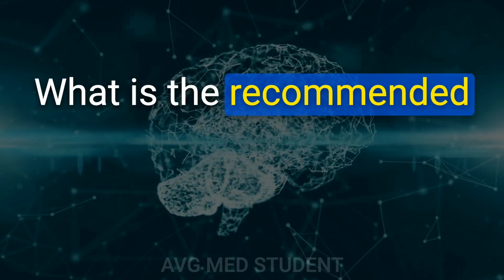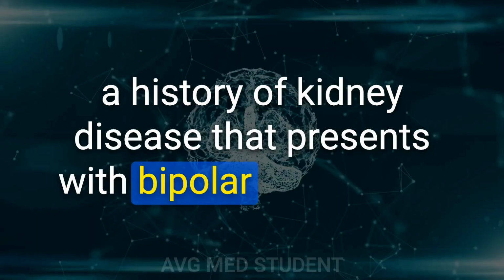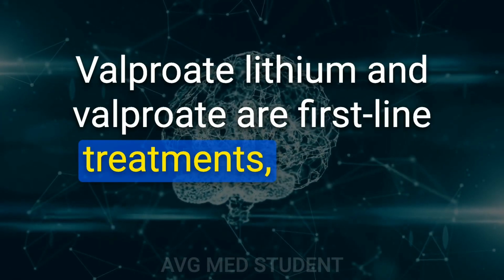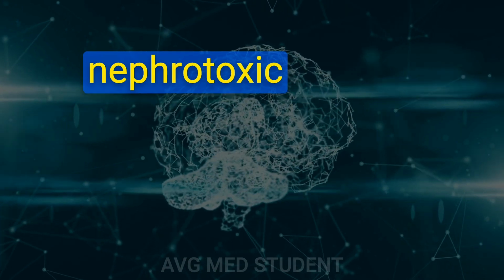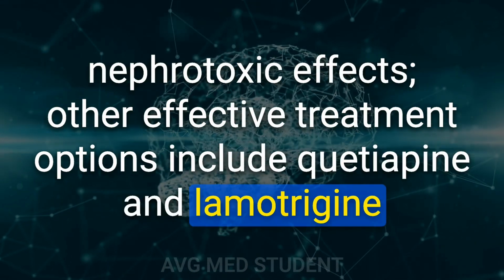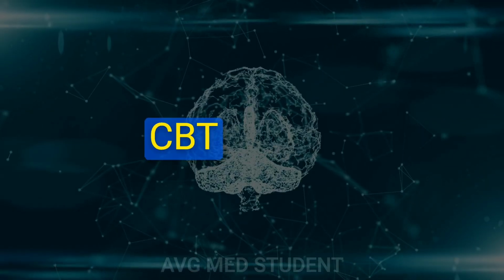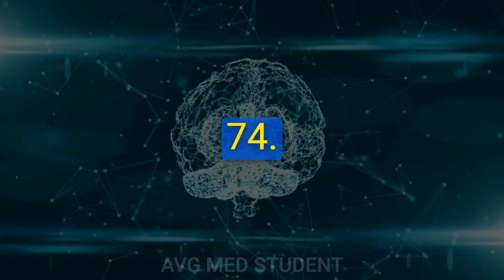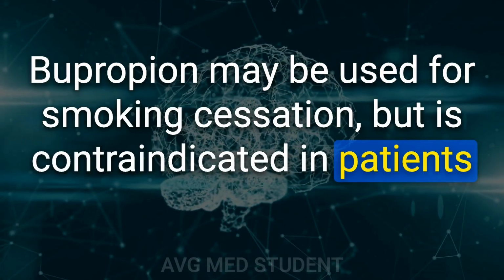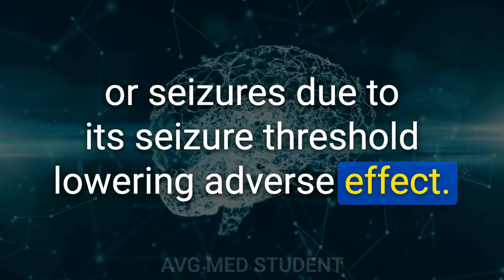69. What is the recommended maintenance treatment for a patient with a history of kidney disease that presents with bipolar I disorder? Valproate and lithium are first-line treatments. However, lithium has potential nephrotoxic effects. Other effective treatment options include quetiapine and lamotrigine. 73. What is the first-line treatment for major depressive disorder? CBT plus SSRIs. 74. Bupropion may be used for smoking cessation, but is contraindicated in patients with bulimia, anorexia, or seizures due to its seizure threshold lowering adverse effect.